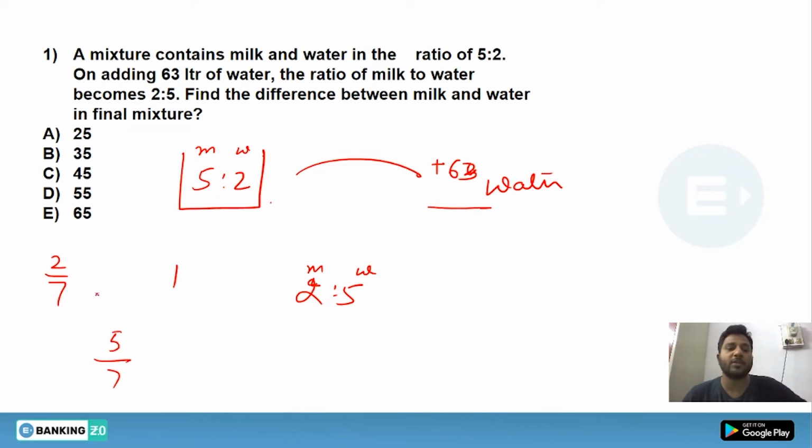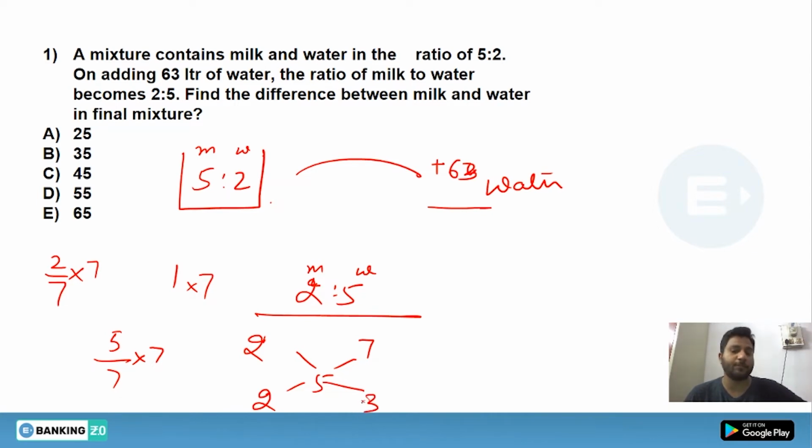Now you will multiply by 7 in each ratio, and you will get 2, 7 and 5. If you apply the alligation method, you will get 2:3. As you know that this 3 ratio belongs to 63 liters, that means 1 ratio belongs to 21.